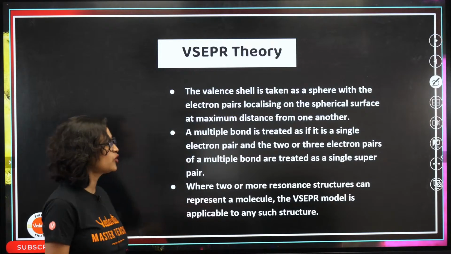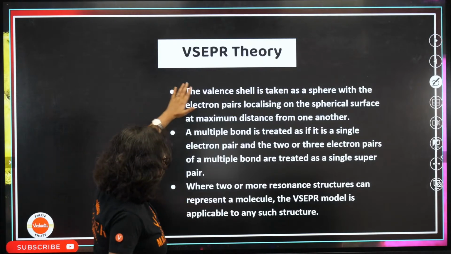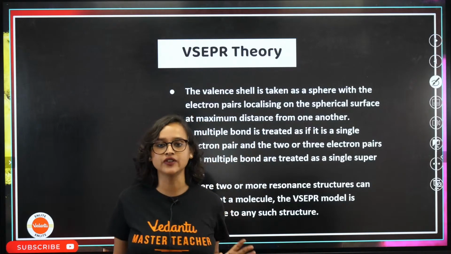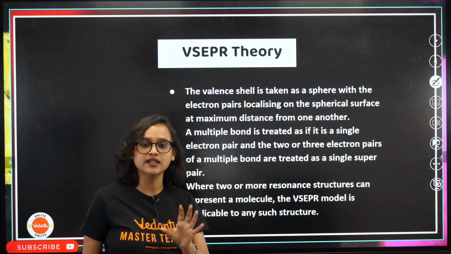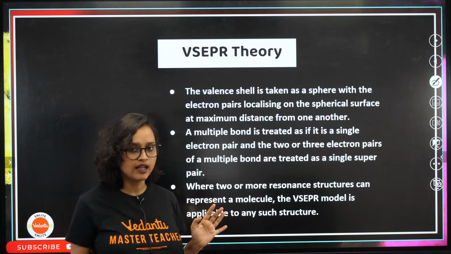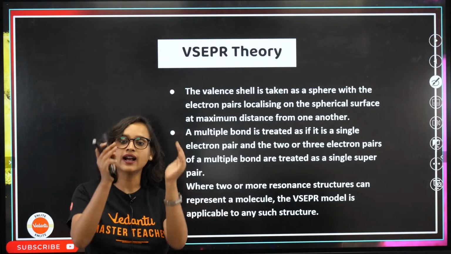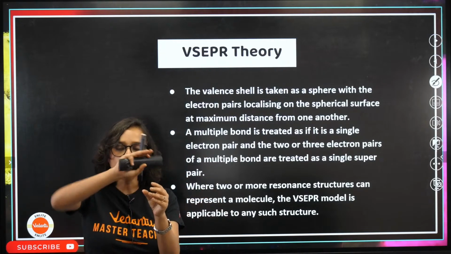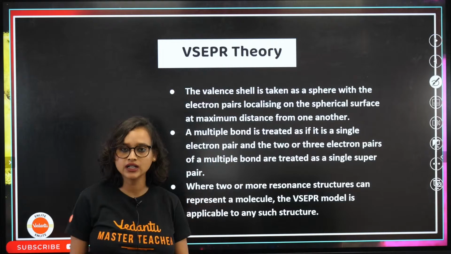Now, a little bit more text, guys. I understand it's a little boring, but don't worry. Molecular orbital theory is very interesting. So, the valence shell is taken as a sphere. We consider the valence shell to be a sphere, with the electron pairs localizing on the spherical surface at maximum distance from one another.